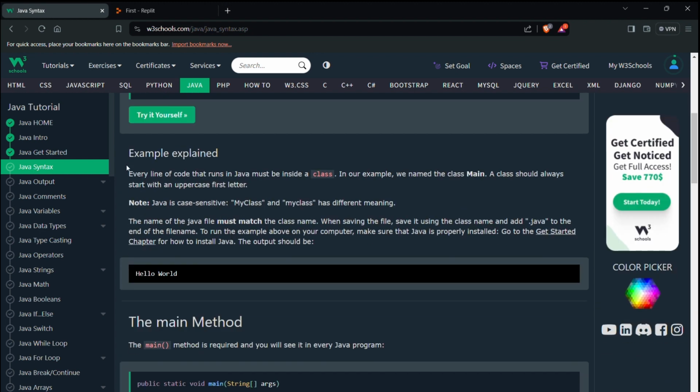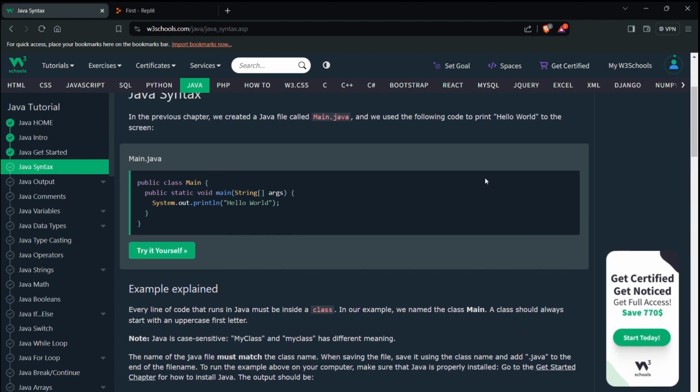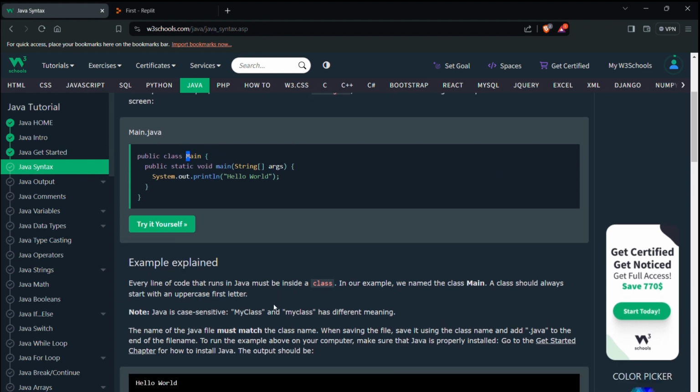Okay, example explained. Every line of code that runs in Java must be inside a class. In our example, we created a class main. A class should always start with an uppercase letter. So a class must always start with an uppercase letter.